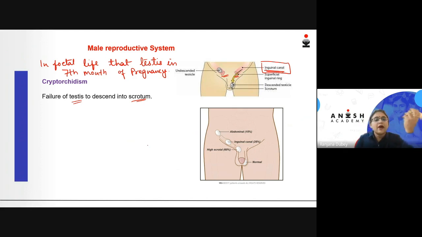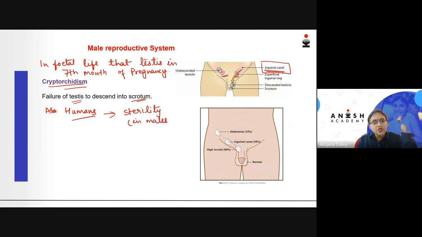But in some organisms, when it does not descend down, in some mammals, or we will limit it to human beings, in humans, when it is not able to descend into the scrotum, it leads to a condition called cryptorchidism. Now, when the testis is not able to descend into the scrotum, it will cause sterility in the males.